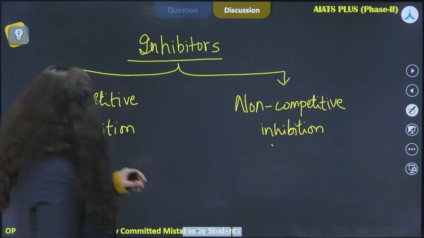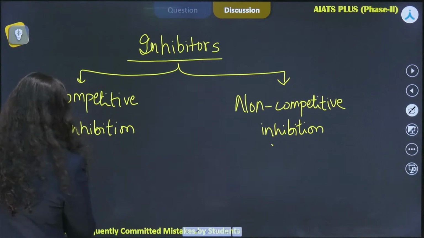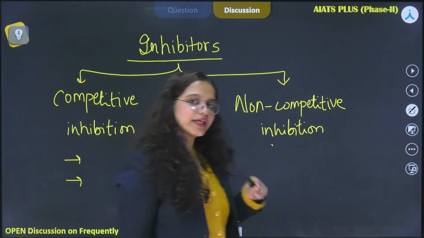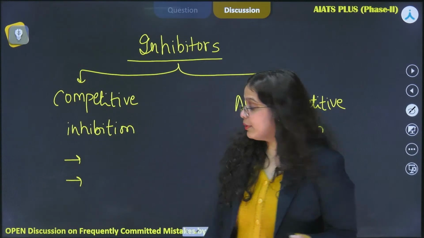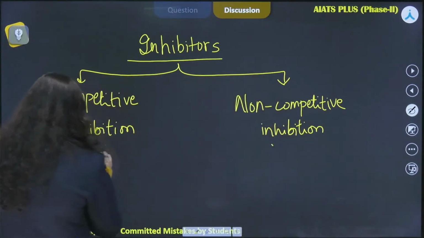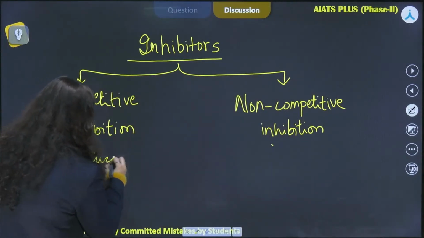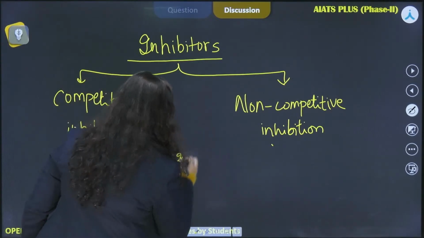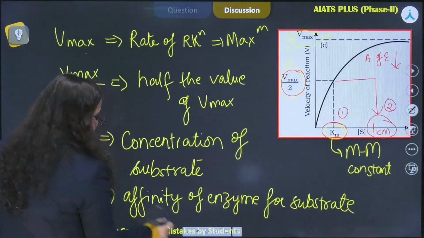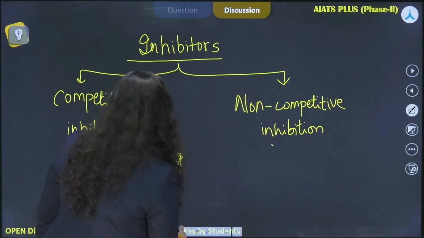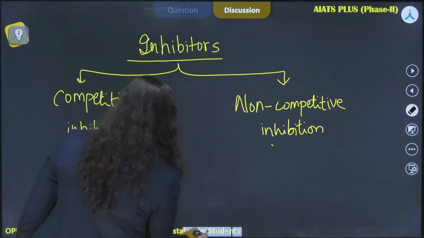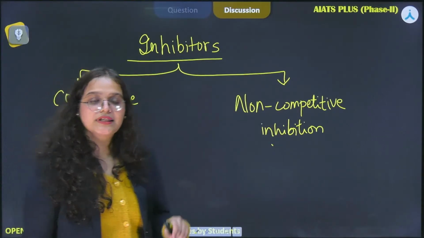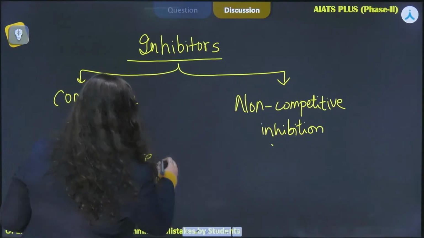All right. So basically, the prominent examples that we are going to study about when it comes to competitive inhibition is the succinate dehydrogenase, the inhibition of succinate dehydrogenase by malonate and oxaloacetate.